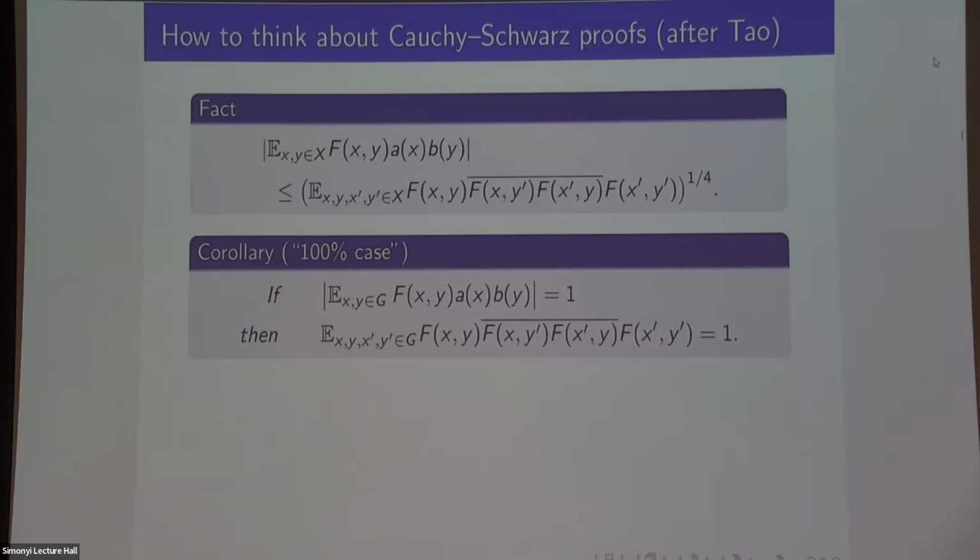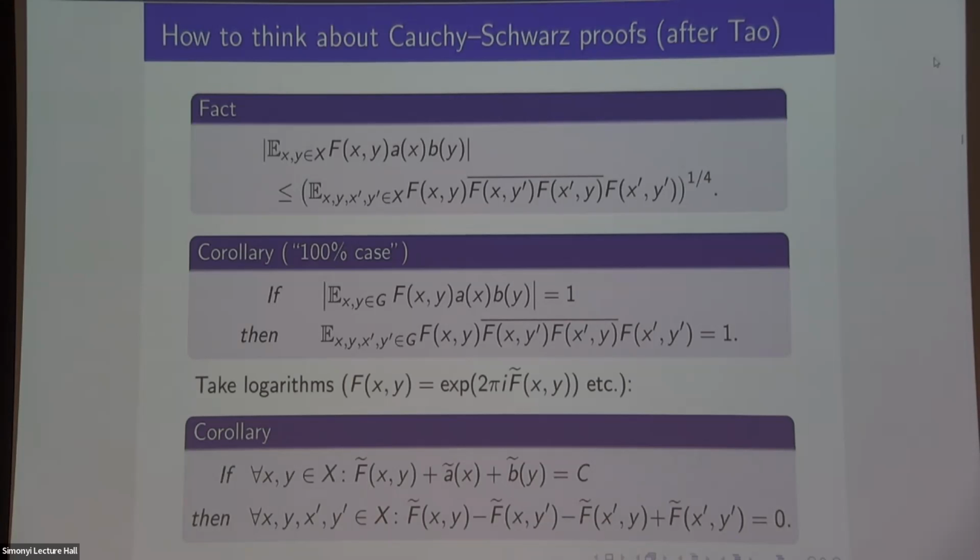What this says is that if the left-hand side is as big as it can possibly be, i.e. 1, because these functions are one-bounded and I'm taking an average, then this inequality implies that the right-hand side is also as big as it can possibly be, namely 1. The largest number it can be is 1, and it's at least 1. So this is a consequence of this inequality. If this expression is 1, that means the summand has to be 1 for every single choice of x, y, and y prime, because if this inside function failed to be 1 for even a single value, then it couldn't be 1 on average.